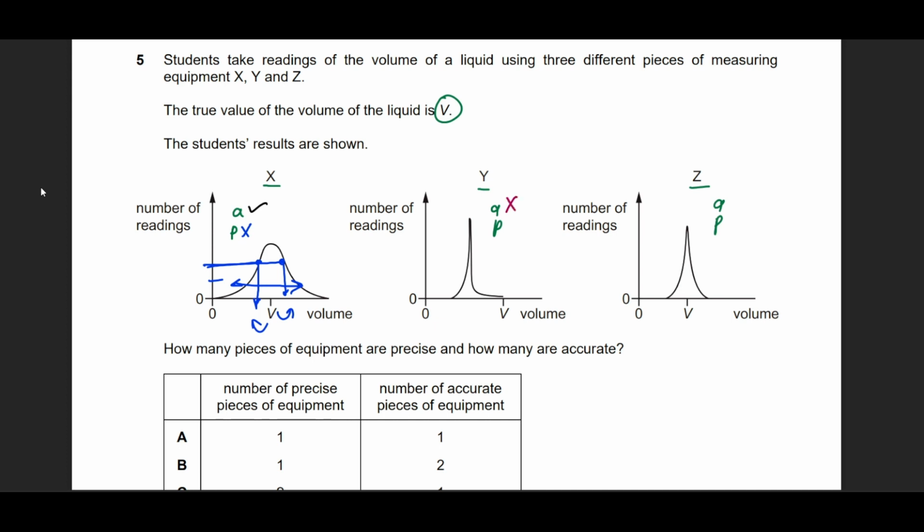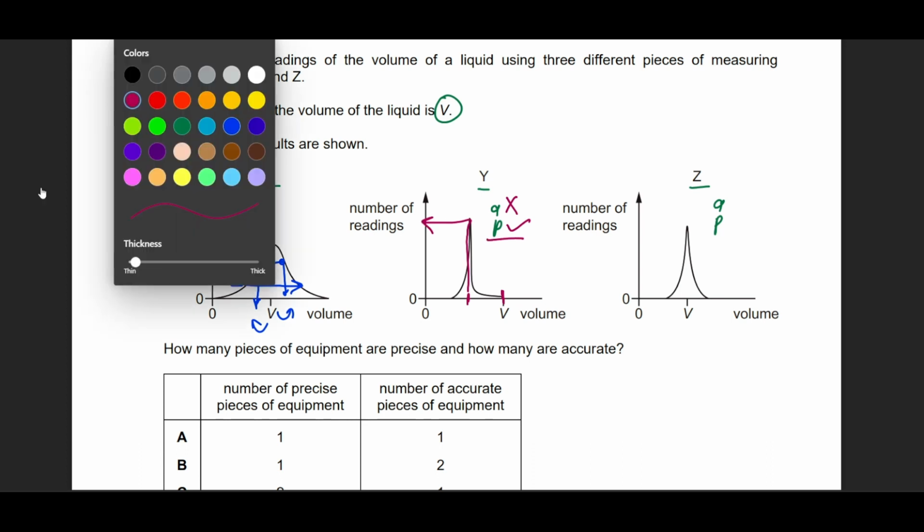Y is not accurate. Why? Because exactly at V, I have no data point at V, at least. So this is not accurate straight away. But is it precise? Yes, it is precise, because no matter how many times I repeat the reading, there is a certain answer that gets repeated so many times, or I'm getting the same answer again and again. So I can say that yes, it is repeatable.